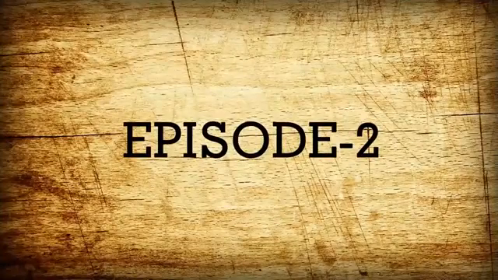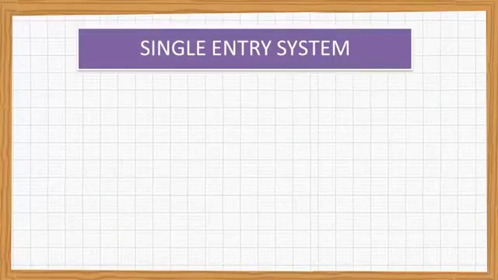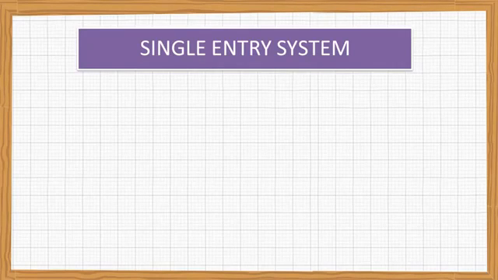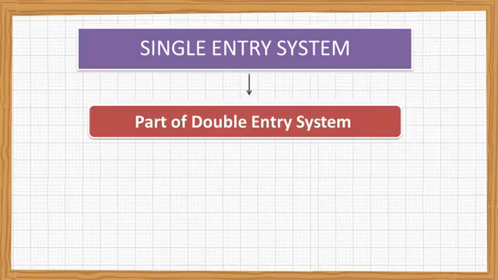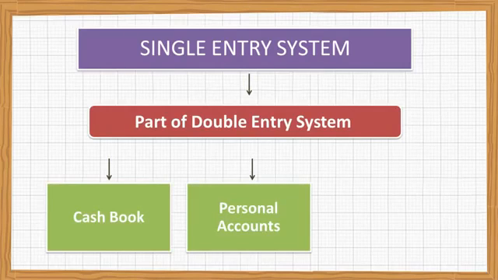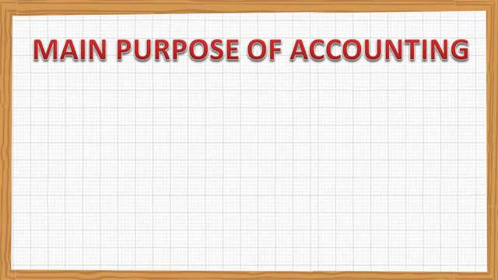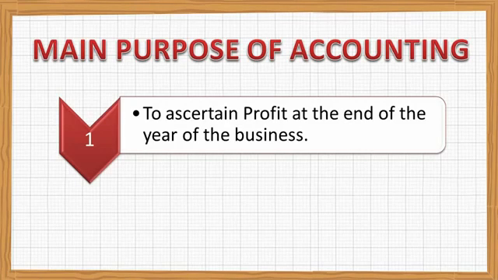In the last segment, we discussed the meaning and style of the single entry system. Under the single entry system, only part of the double entry system is prepared. I mean only the cash book and personal accounts, and maybe some important notes can be written in a notebook. Now the question is, the main purpose of accounting is to calculate the profit earned during the year and